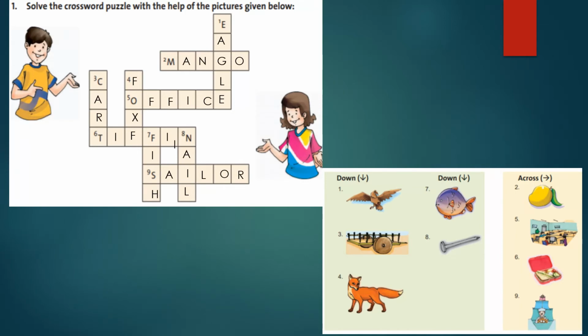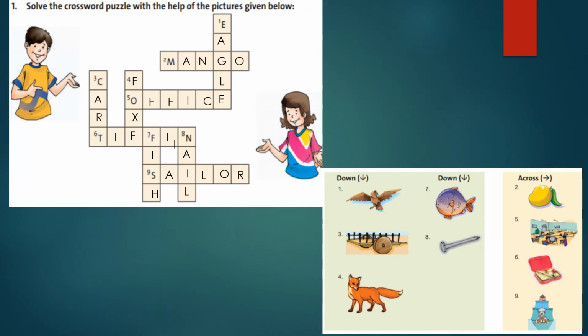F is given, children, sorry, F is given. So F-O-X, fox. So next, seventh one. The picture is fish. So F is already given. F-I-S-H, fish. Next, eighth one. It is a nail and N is already given.